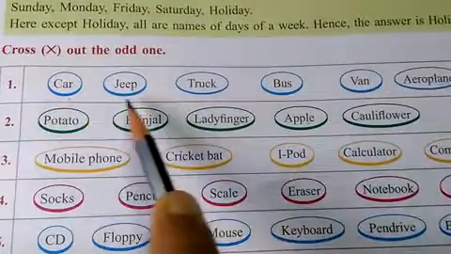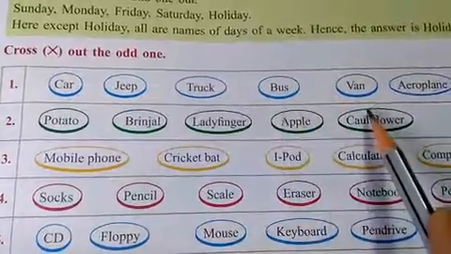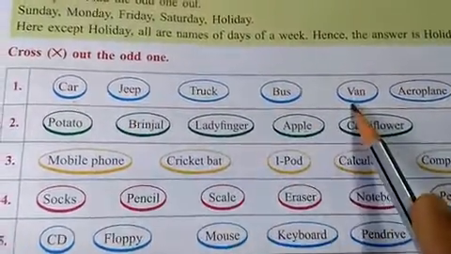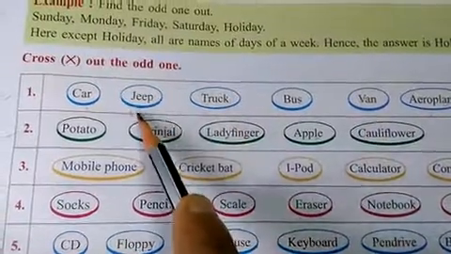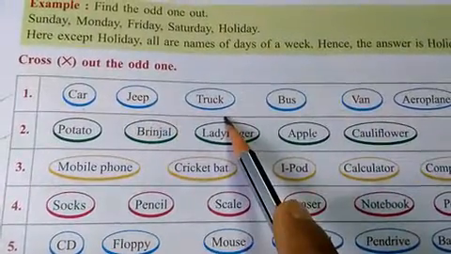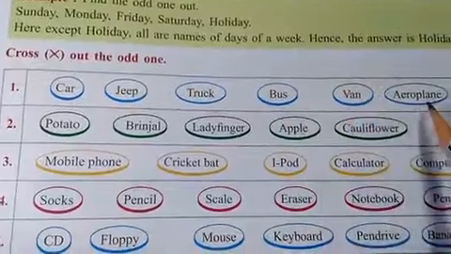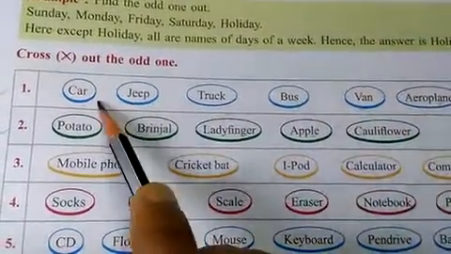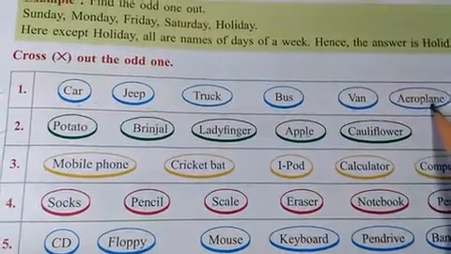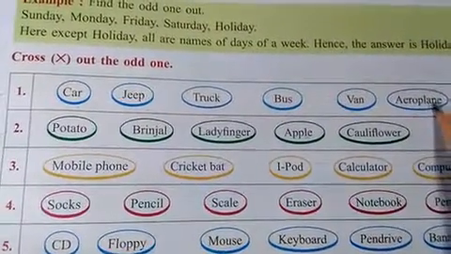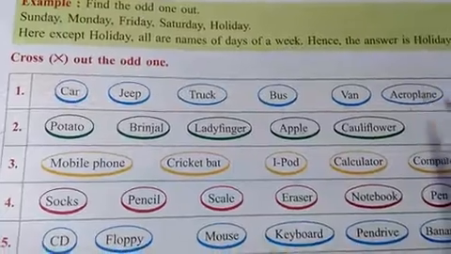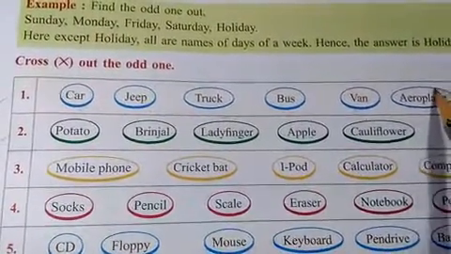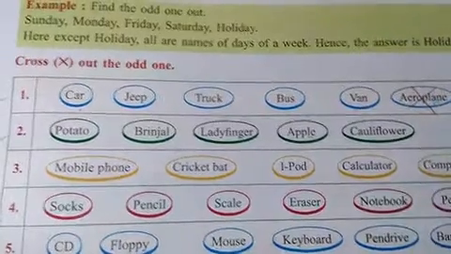Car, jeep, truck, bus, van, all are land transport, yes or no? But this one is different from these. Why? Because this is an air transport. That means it is different. So cross out the different one. Clear?